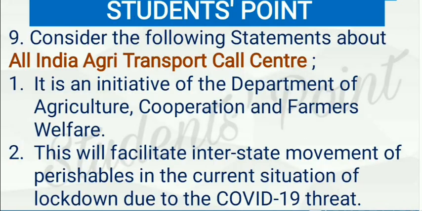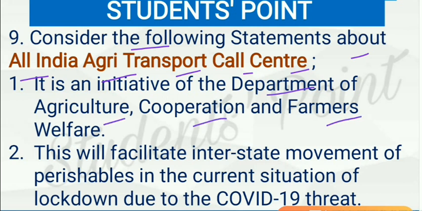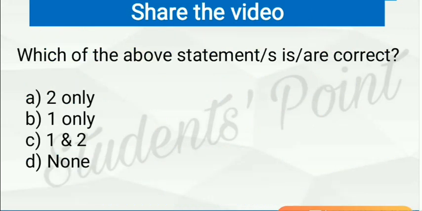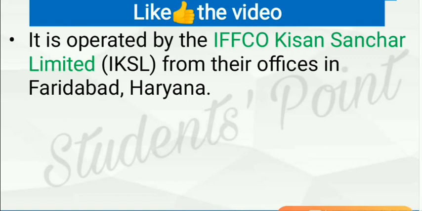Next question. Consider the following statements about All India Agri Transport Call Center. It is an initiative of Department of Agriculture, Cooperation and Farmers Welfare. This is correct. And All India Agri Transport Call Center will facilitate interstate movement of perishables in the current situation of lockdown due to COVID-19 threat. So this will help to export and import vegetables, fruits and others. So here C is the right answer again. And it is operated by IFFCO Kisan Sanchar Limited from their offices in Faridabad, which is in Haryana.